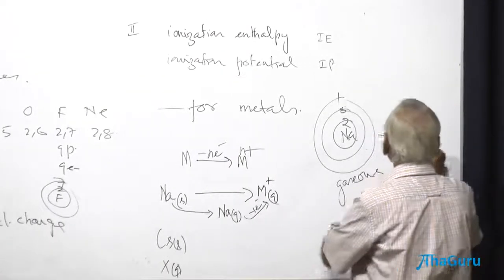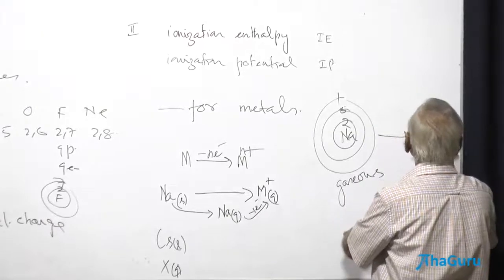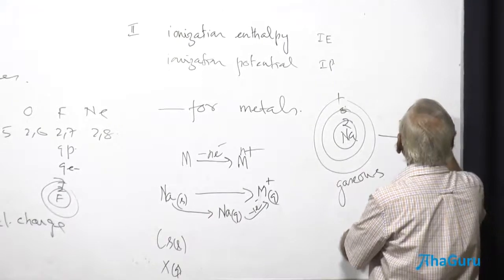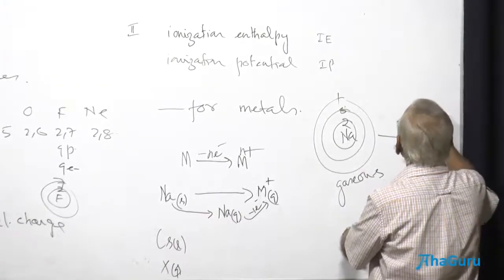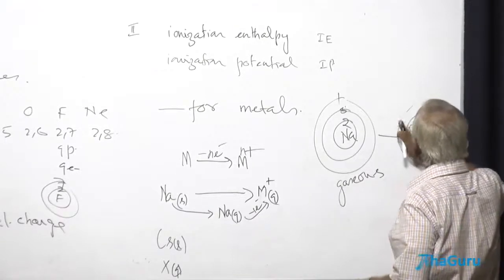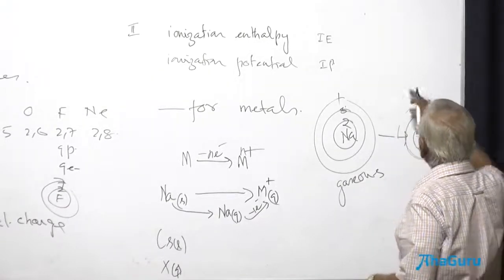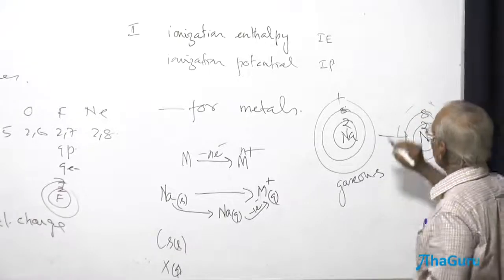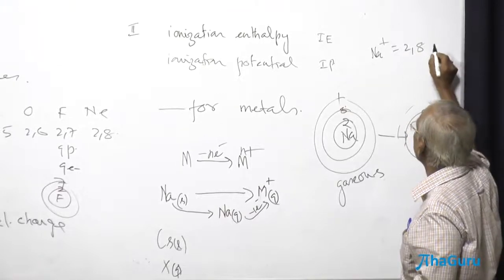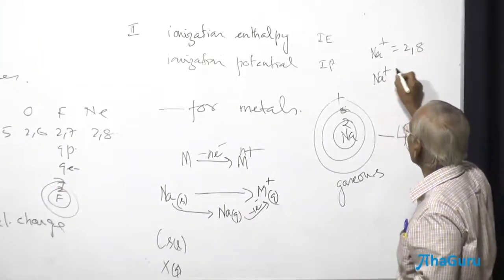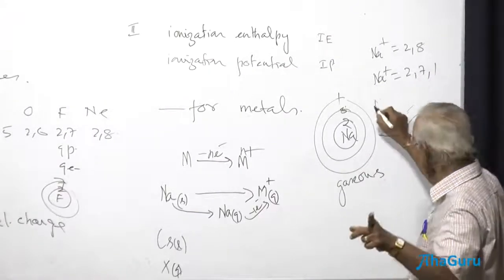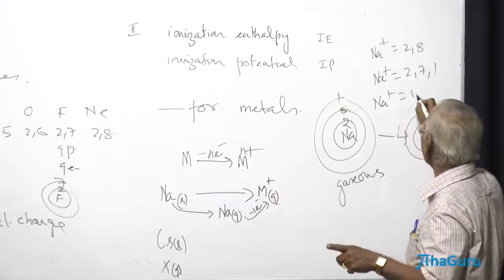Now, I want to get Na plus. If you are not going to explain it properly, that single electron is probably removed from the last shell. So Na plus can have a configuration 2-8, or Na plus can have the configuration 2-7-1, or Na plus has the configuration 1-8-1.